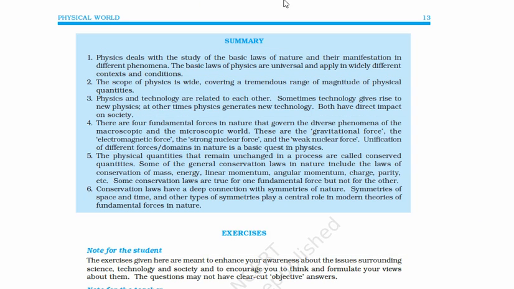So with this, the chapter ends. Next we will start chapter 2.